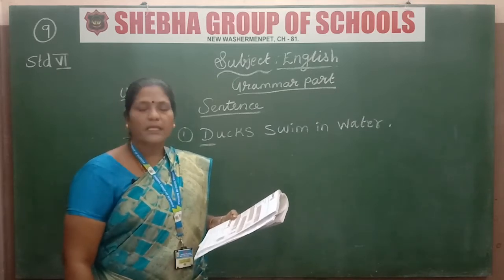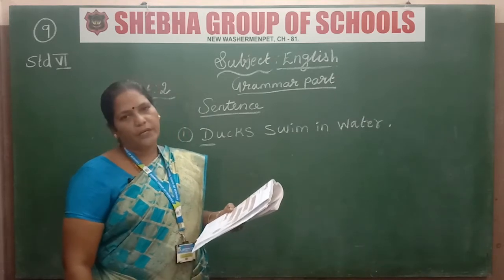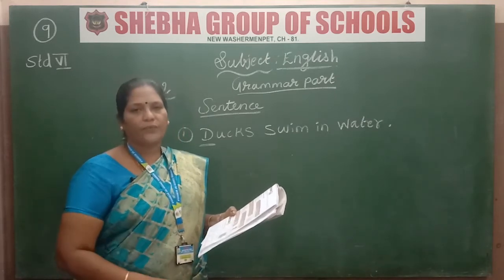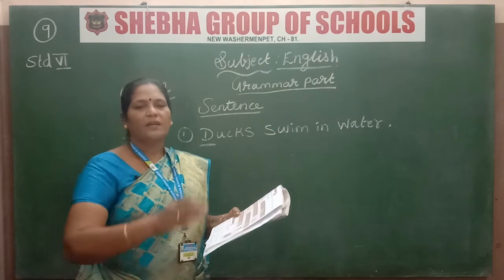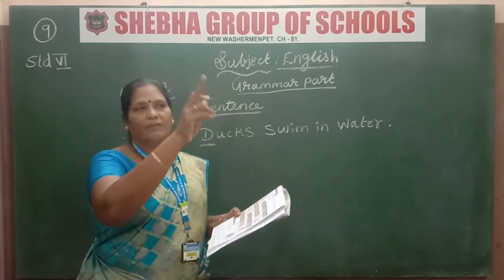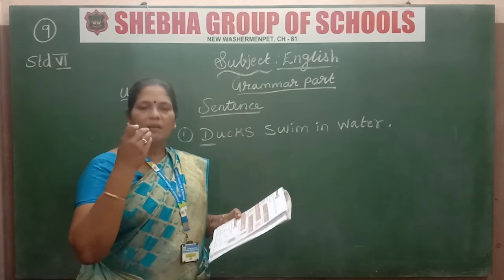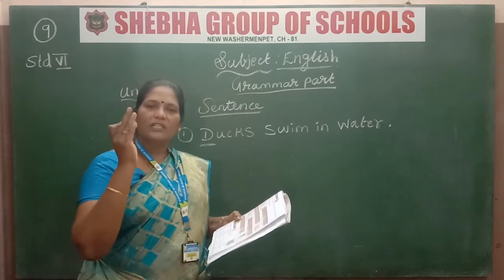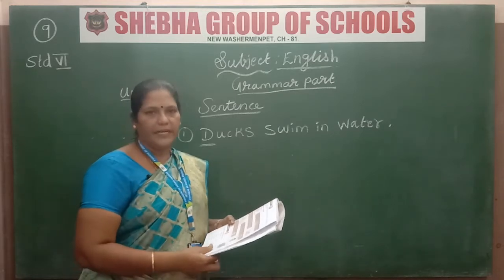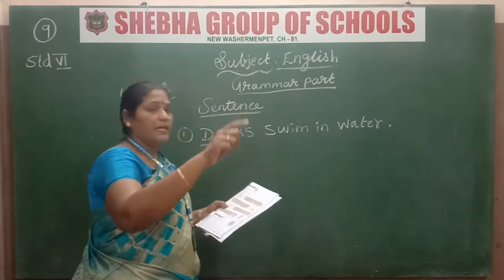What is it known as? It is known as the interrogative sentence. So how to find out the interrogative sentence? When the sentence is over, there will be one question mark. If there is a question mark, immediately you will know this is an interrogative sentence. So let us see the sentence.